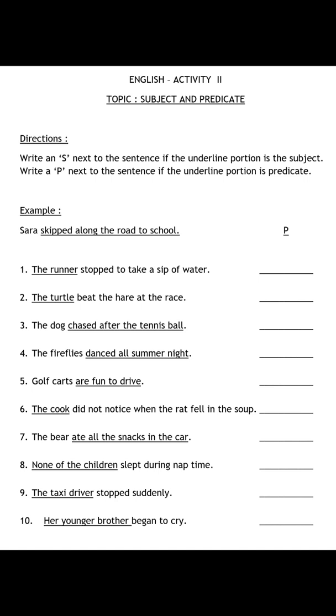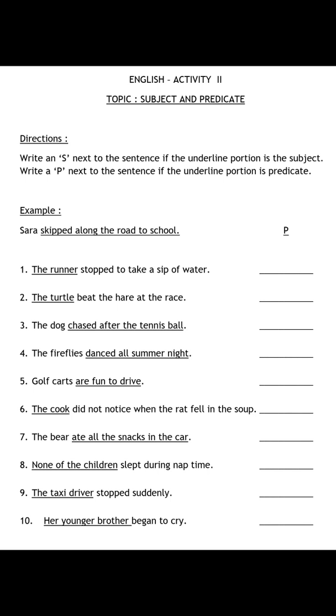For example, the sentence is Sarah skipped along the road to school. You have to ask question to yourself, who skipped along the road to school? Sarah. So Sarah is a subject here. But the underlined part is skipped along the road to school. So this part is predicate. Skipped word. Beta, please focus on word skipped. Skipped is an action word. So the verb is a part of a predicate. So we will write down P here.